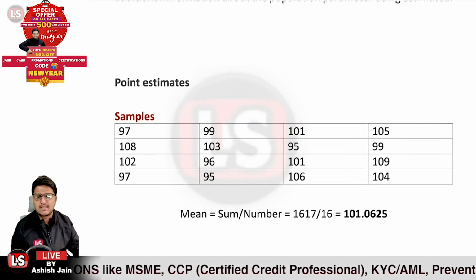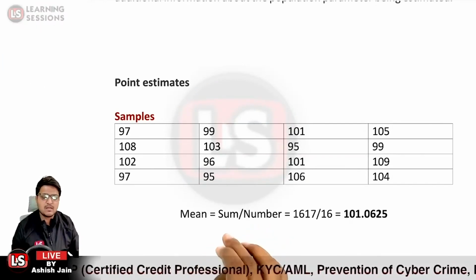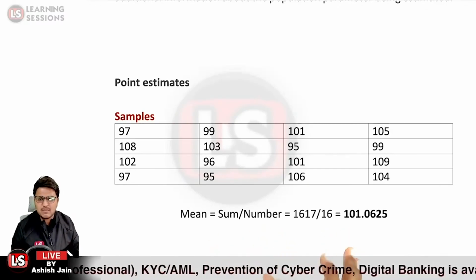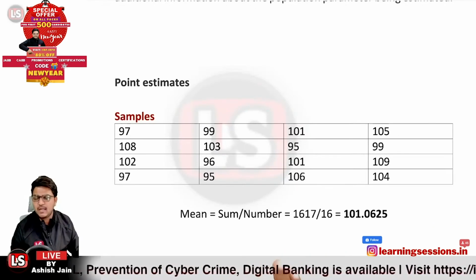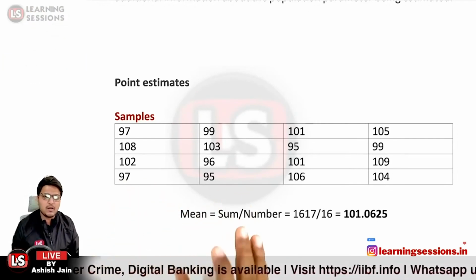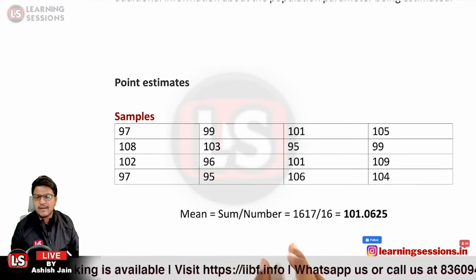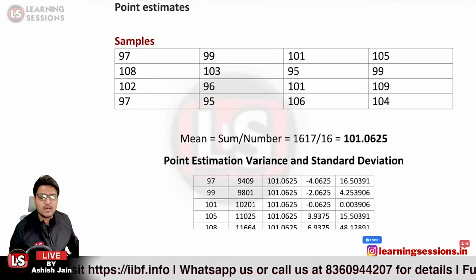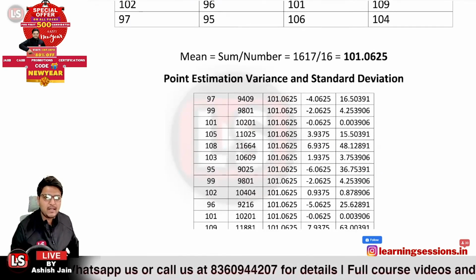If we consider the mean as an estimator, it would be the sum divided by the number of entities. So the sum of the numbers, 97, 99 and all, comes out to be 1617, divided by 16, which comes out to be 101.0625.